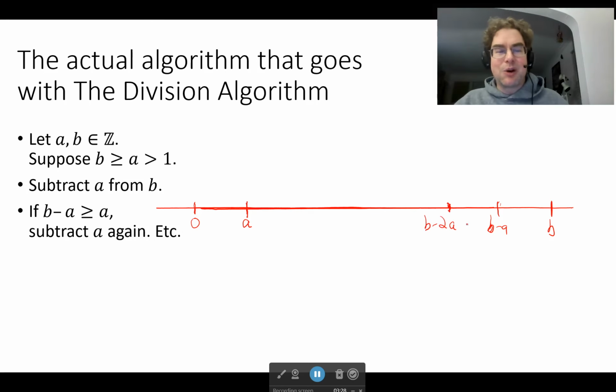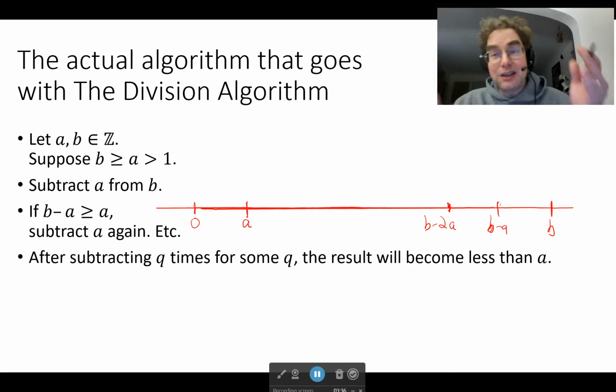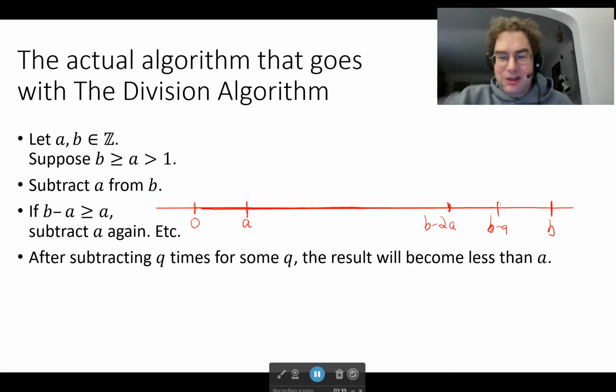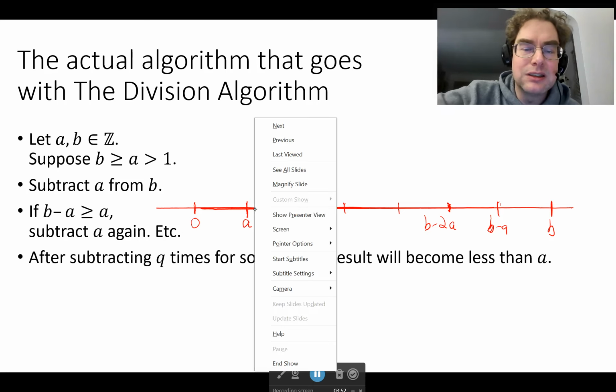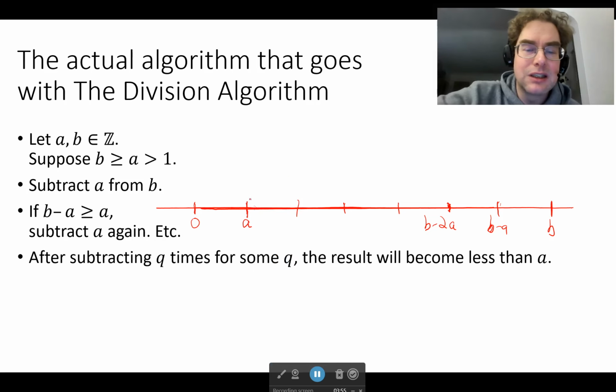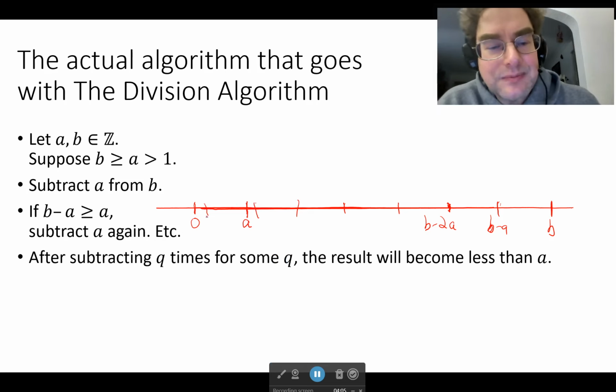And so we just keep going with this, as tends to happen with algorithms. You do the step over and over again, you iterate it, and there has to be a way to know when to stop. So we keep moving over by a's: there's b minus 3a, and so forth. Are we there yet? Probably not quite. At some point, we get to be less than a.